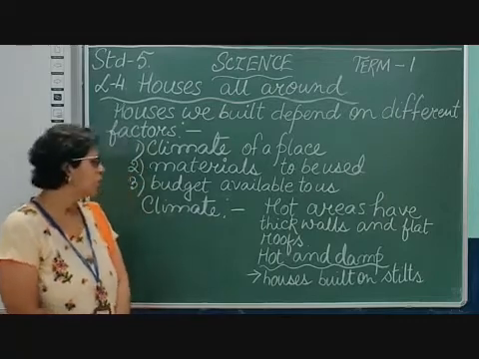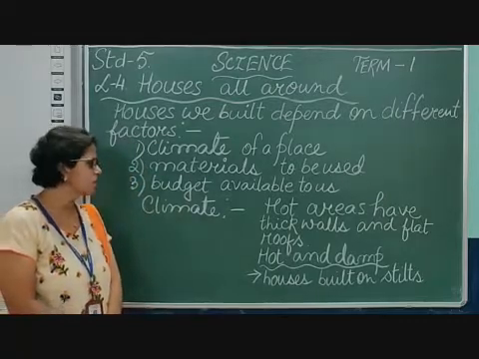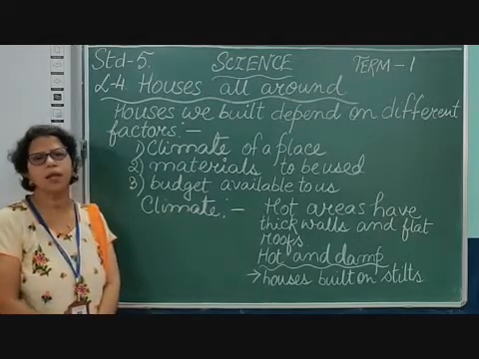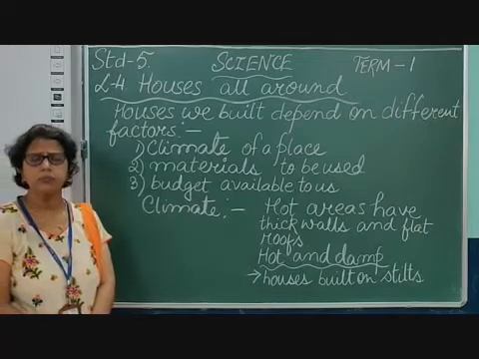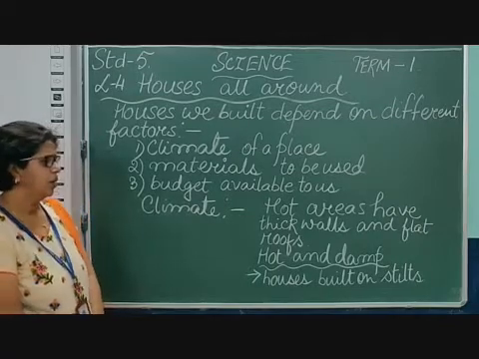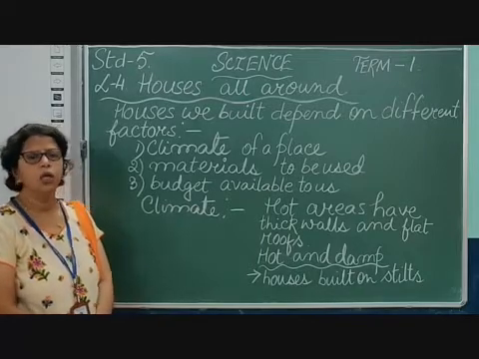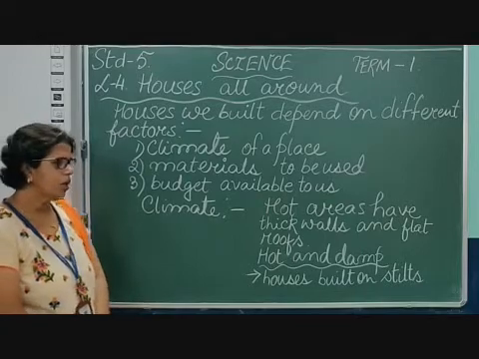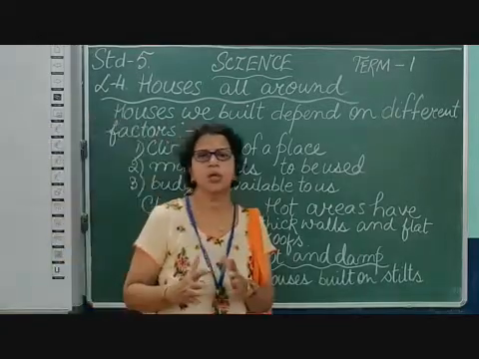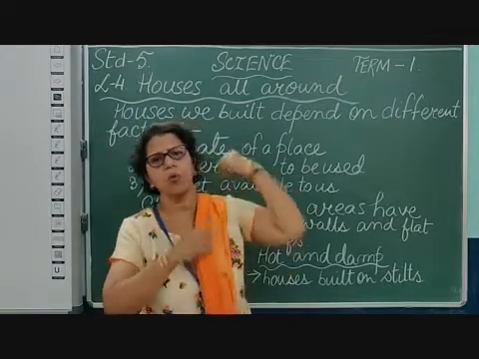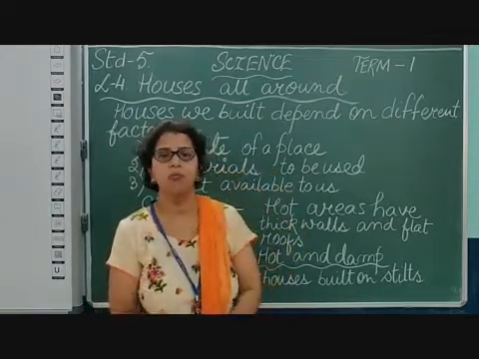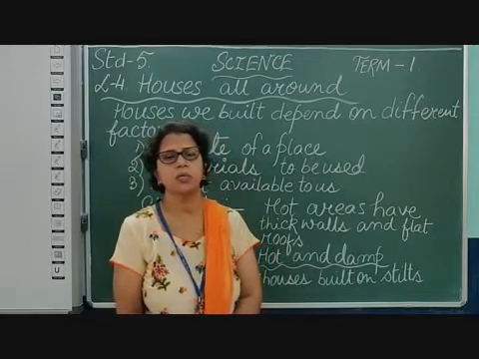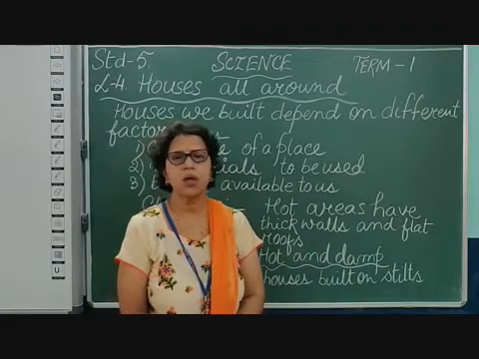So these are the 3 factors on which the houses we see around us depend. Now the first point which we are going to discuss is climate. Climate is a very important factor for building houses. Why, children? If you are living in a hot area, you would have houses made of thick walls and flat roofs. Thick walls absorb the heat.